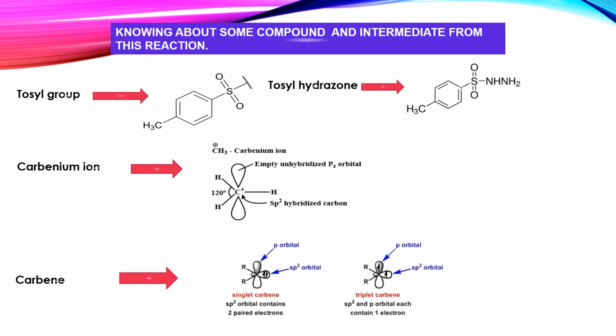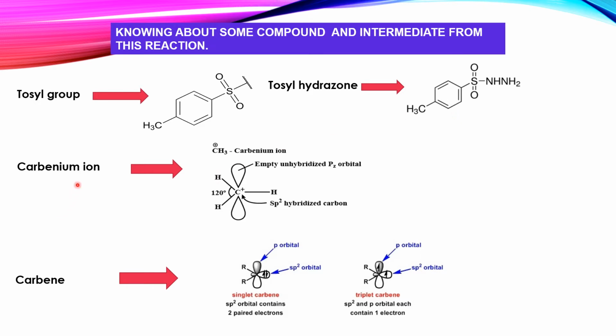Before knowing about this reaction, let us build up the background and know about some groups which will be the substrate and intermediate in this reaction. The first one which I have shown here is the tosyl group, which is a toluene sulfonyl group, a good leaving group, which on reaction with hydrazine forms the tosyl hydrazone. This tosyl hydrazone will be used as a substrate in this reaction, as we learn further.